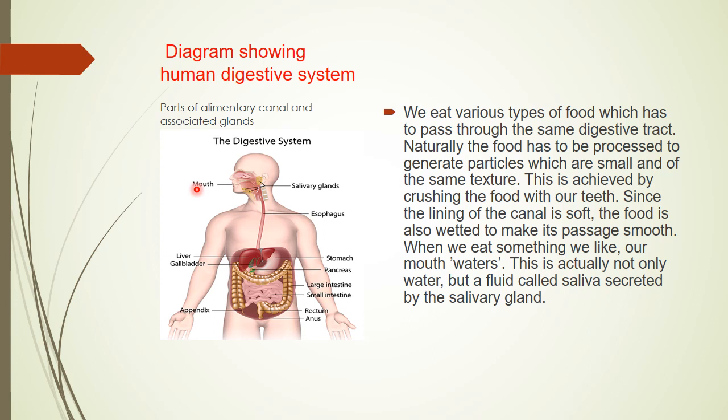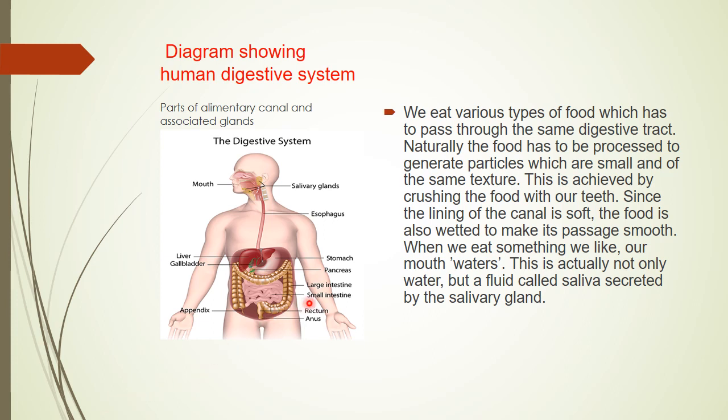Also, the food has to be processed to generate particles which are small and of the same texture. This is achieved by crushing the food inside the buccal cavity with the help of the teeth, which are attached to the jaws, and the tongue also helps in mastication of food. The inner lining of the buccal cavity is soft, and produces a liquid called saliva. It makes the passage smooth, and along with it wets the food.